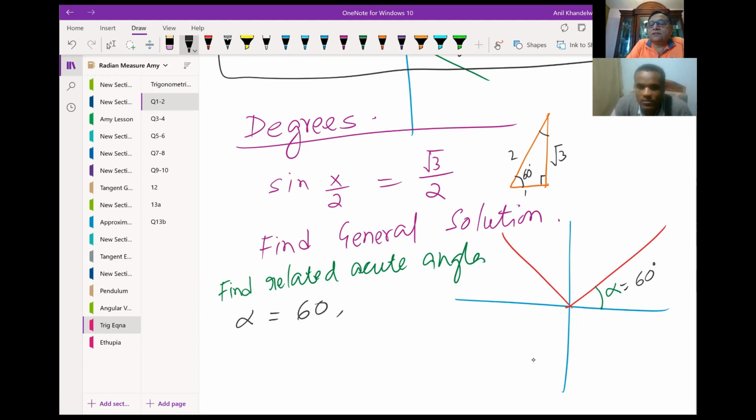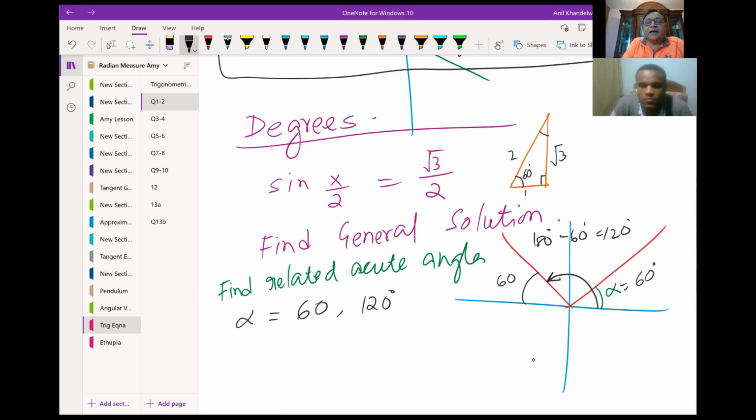Now, what is the other value where it is positive? Can you tell me this value? I think it is 180 minus 60 degrees, which is 120 degrees. Is that clear to you? Yes. So this is 180 degrees minus 60 degrees, which is 120 degrees, correct? Those are the two angles which we are looking into as solutions for alpha, right?